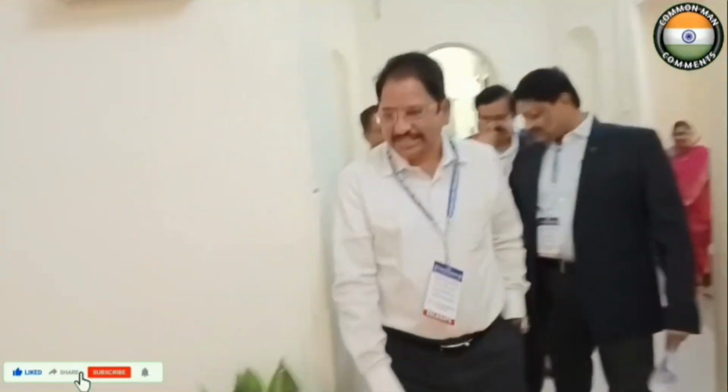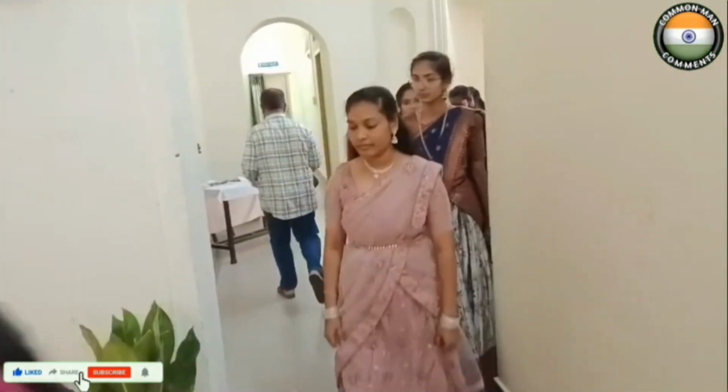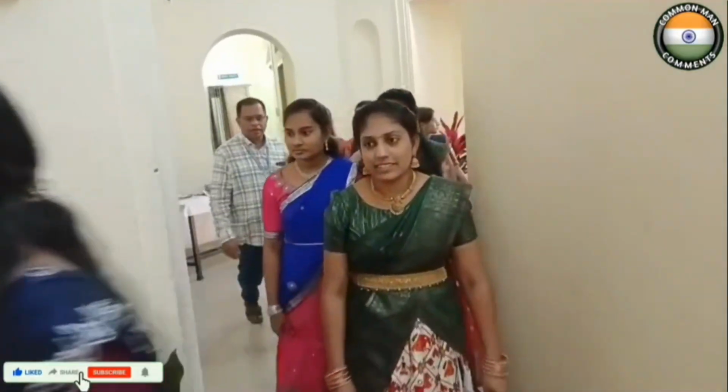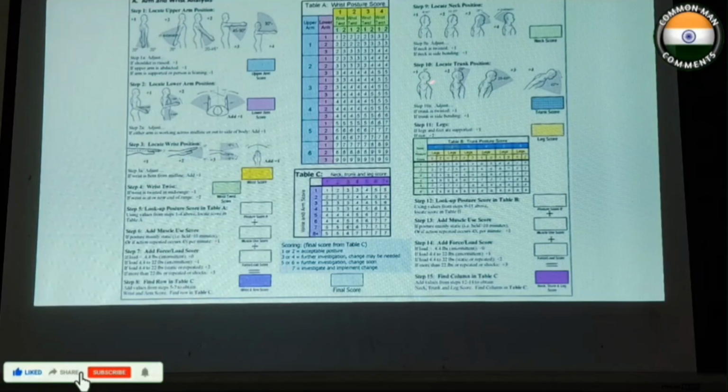We have to take the score in this, and in the lower arm we need to take the score based on what we elicited in the video, in the posture of the patient. Then wrist position, wrist twist, and wrist extension. So we need to check after wrist twist and posture. We need to consider the upper arm.